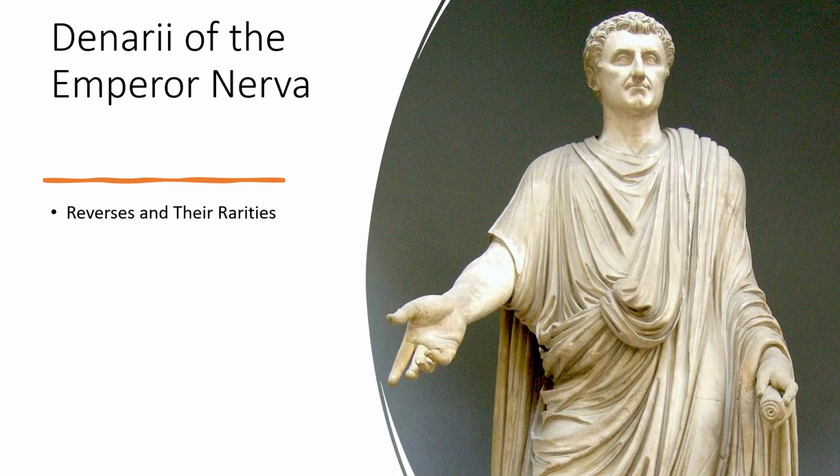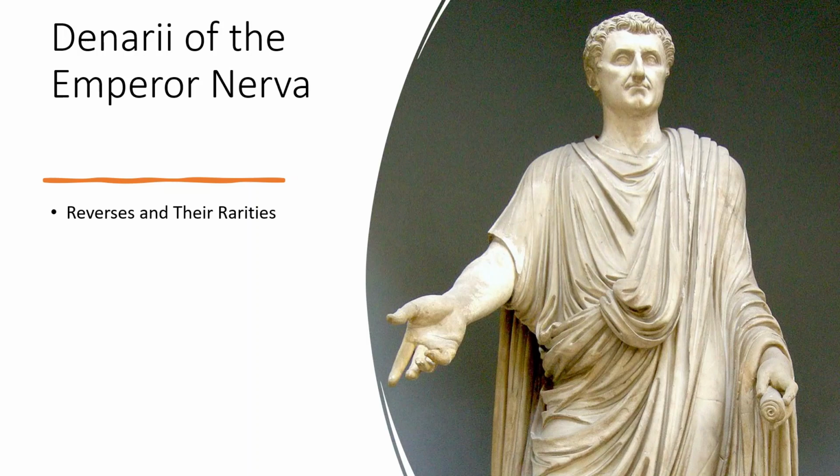Today I'd like to talk about the Denarii of the Emperor Nerva. Nerva was the first emperor after the end of the Flavian dynasty, which ended when the Emperor Domitian was assassinated just before the beginning of Nerva's reign. And Nerva was the first emperor of the Nervo-Antonine dynasty, or the adoptive emperors.